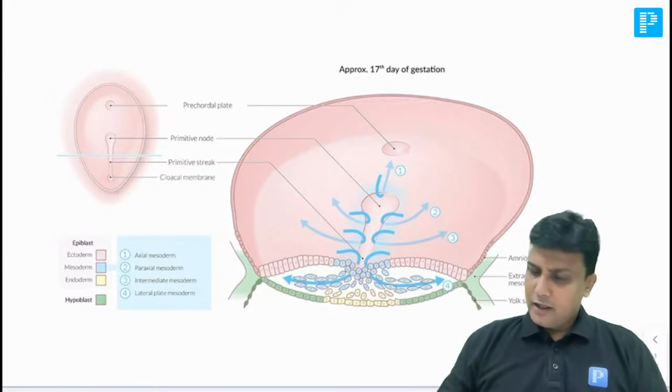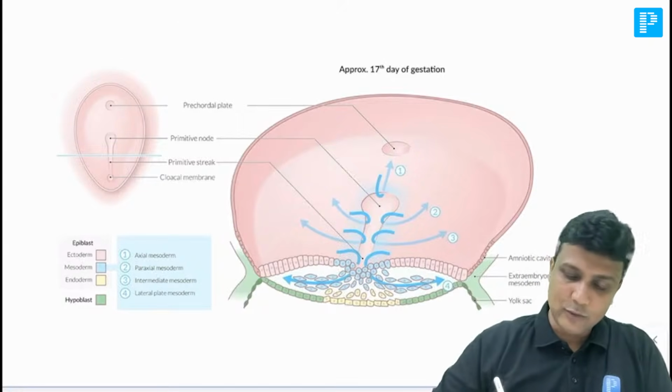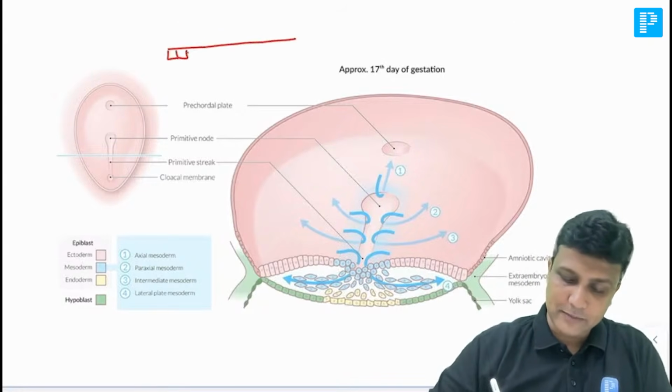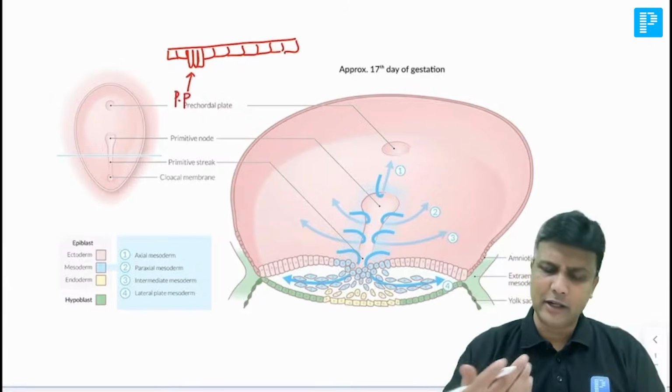Okay. Now, first of all, if you recall in the last class, what I taught you was there was a hypoblast here. Hypoblast will normally have cube-shaped cells. Some of the cells are going to modify into tall and columnar. That is known as the prochordal plate. This is the prochordal plate. Now wherever the prochordal plate is forming, that end will be the cranial end.